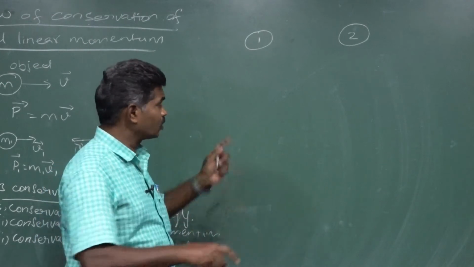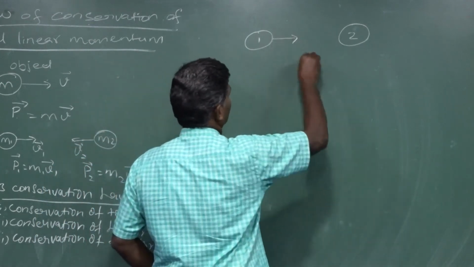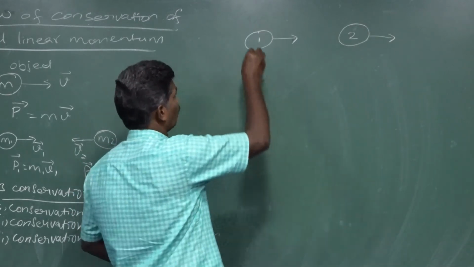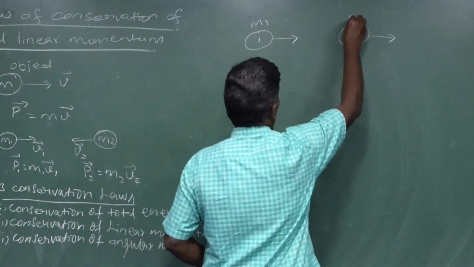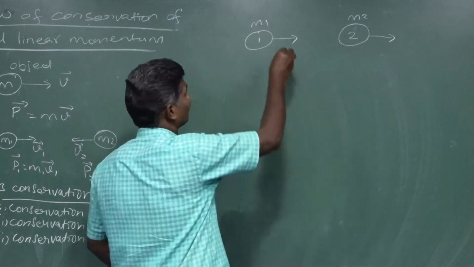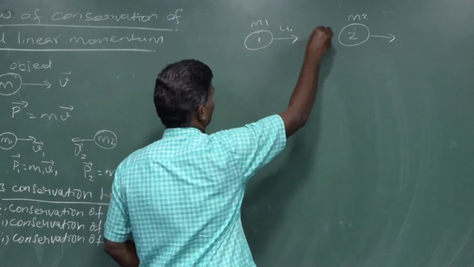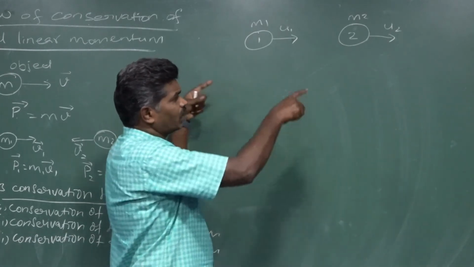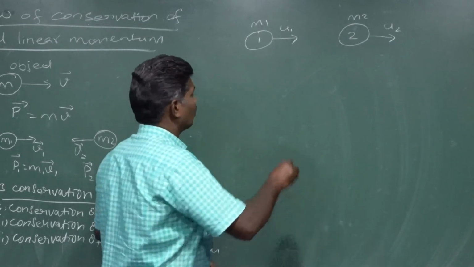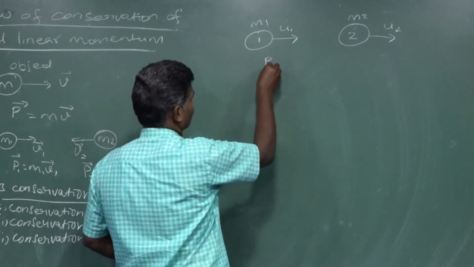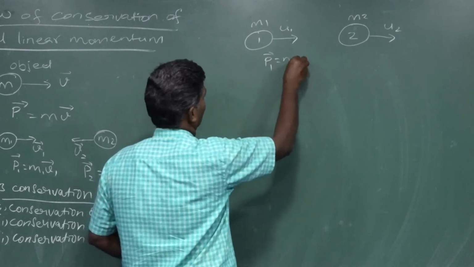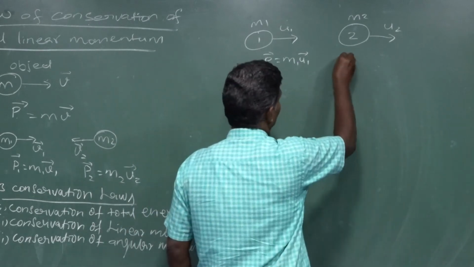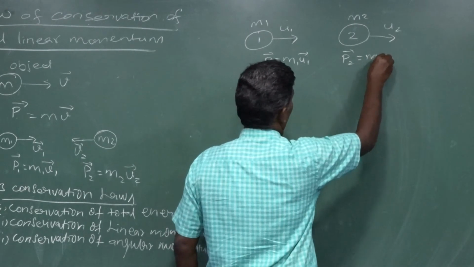Suppose these two are moving in the same direction. Their masses are m1 and m2, and their initial velocities are u1 and u2. Their momenta we can express: P1 vector is equal to m1 into u1 vector, because momentum is a vector quantity, and P2 vector is equal to m2 into u2 vector.